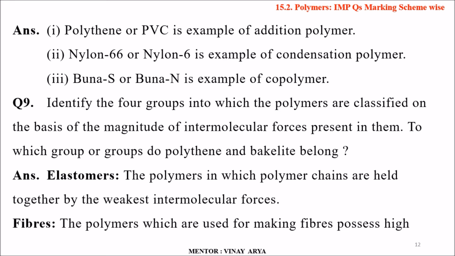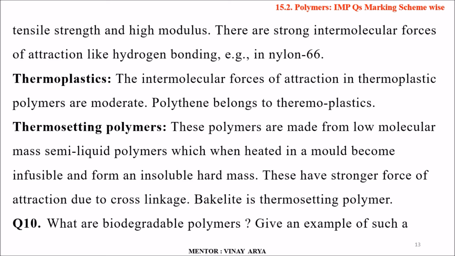Question number 9, identify the 4 groups into which the polymers are classified on the basis of magnitude of intermolecular forces present in them. To which group or groups do polythene and bakelite belong? Elastomers: the polymers in which polymeric chains are held together by the weakest intermolecular forces. Fibres: the polymers which are used for making fibres possess high tensile strength and high modulus. These have strong intermolecular forces of attraction like hydrogen bonding. Example is Nylon 6,6.